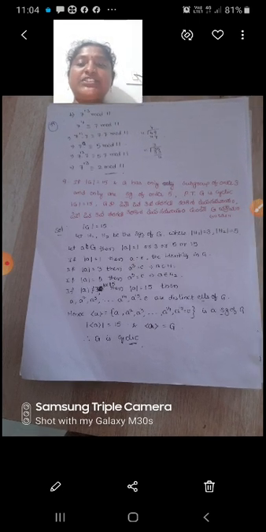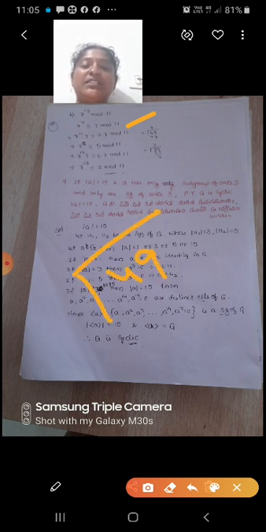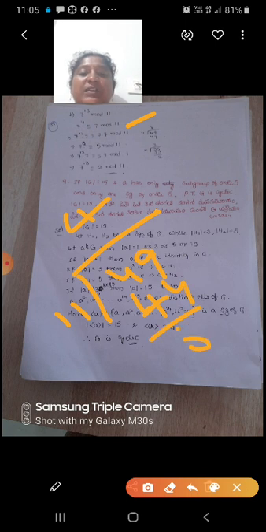Next, (b) 7 power 13 modulo 11. By Fermat's theorem, 7 power 11 is congruent to 7 modulo 11. That implies we can multiply with 7: 7 power 11 into 7 is congruent to 7 into 7 modulo 11. So 7 sevens are 49. 49 modulo 11: we divide by 11, and 11 fours are 44, so the remainder is 5.